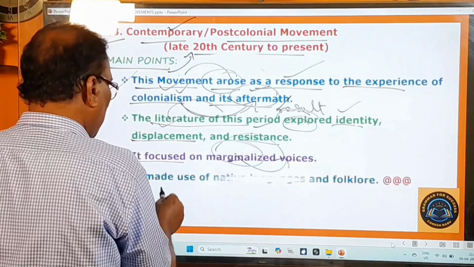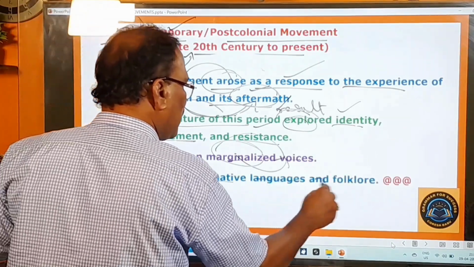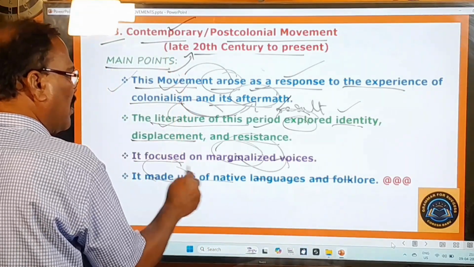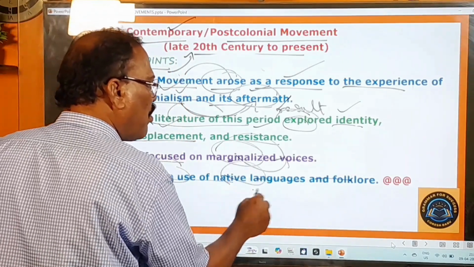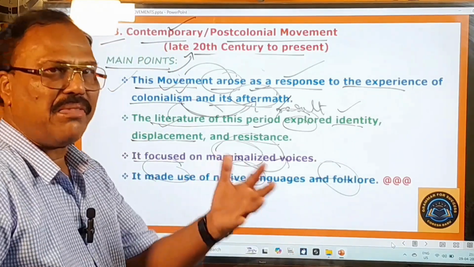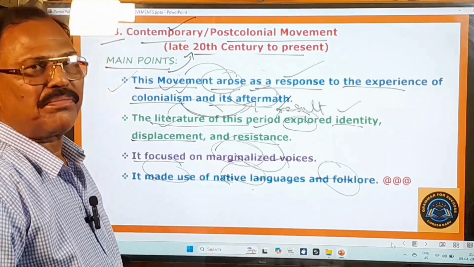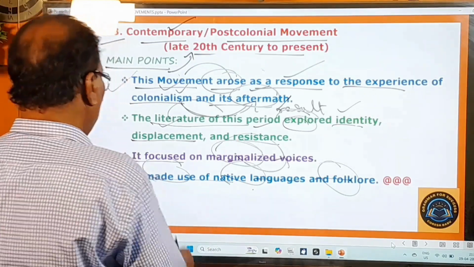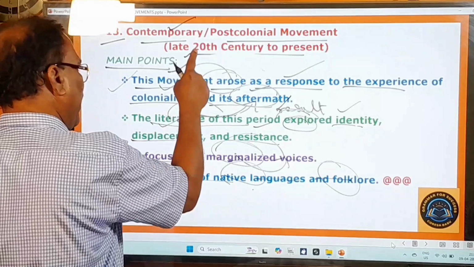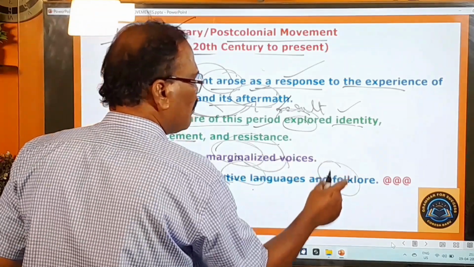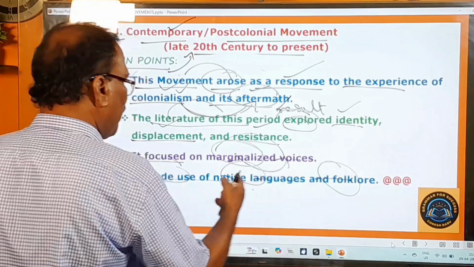And next, it made use of native languages and folklore. And the writers of this period made use of what? Native languages more and more, and also folklore. Folklore means folk languages. Village languages are called folklore. So something like that. So the writers of this period made use of native languages and also folklore. These two things they made use of in their writings.